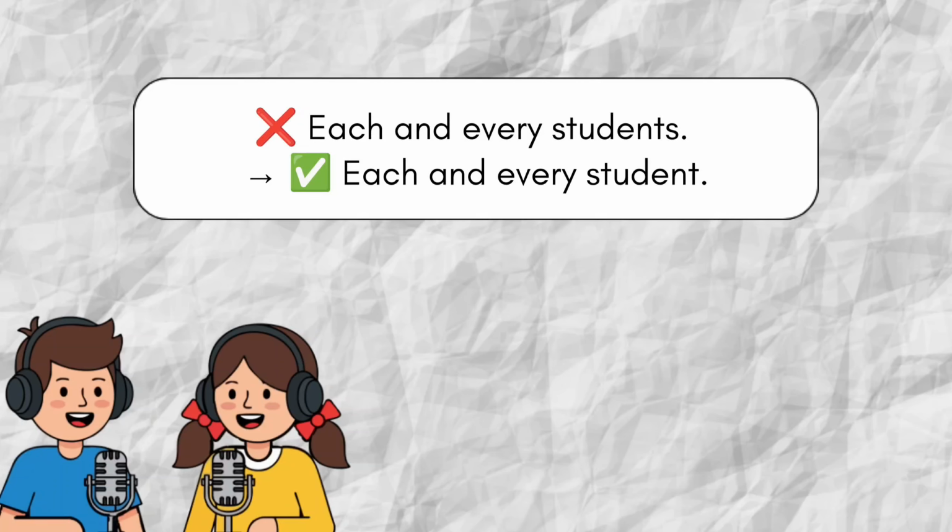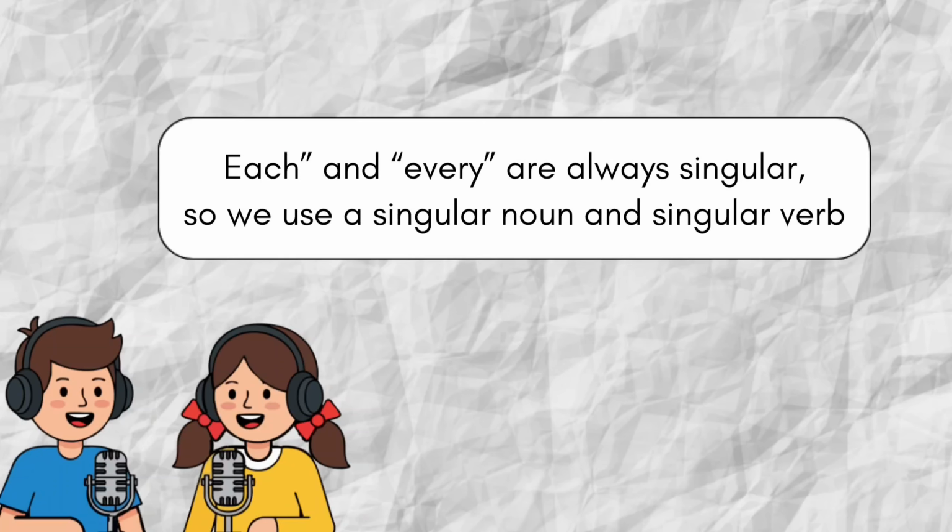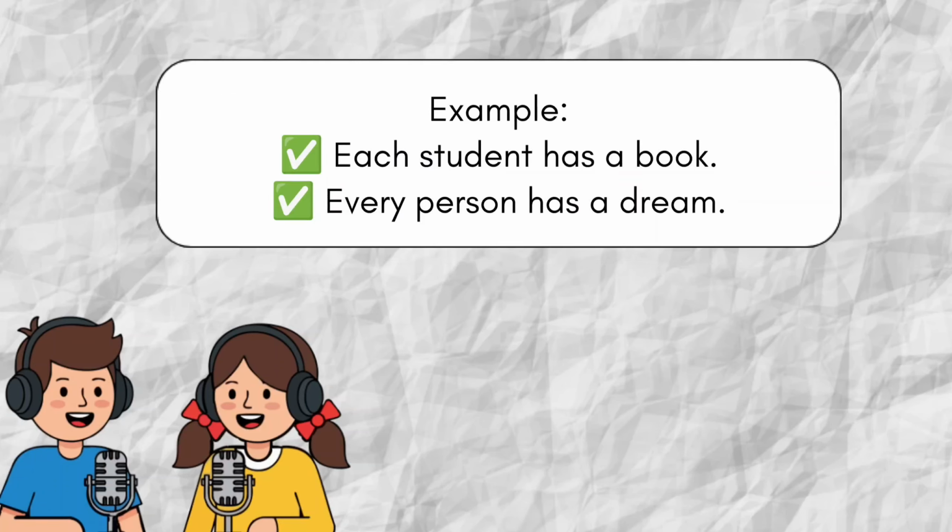Wrong: each and every student. Right: each and every student. Each and every are always singular, so we use a singular noun and singular verb. Example: each student has a book. Every person has a dream.